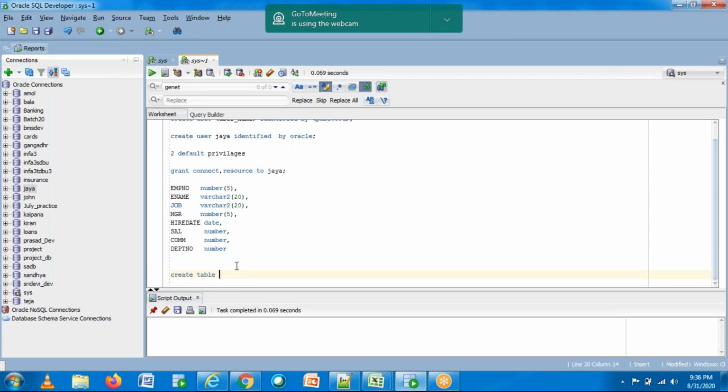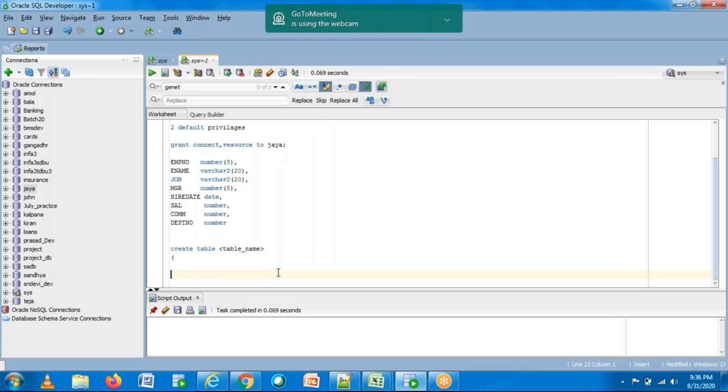Create table, and you should give the table name, open brace, close brace, semicolon. Wherever you see a semicolon, that is the end of the statement.